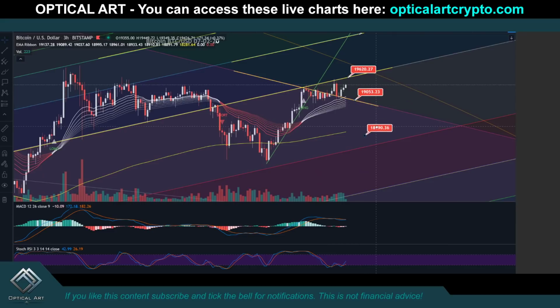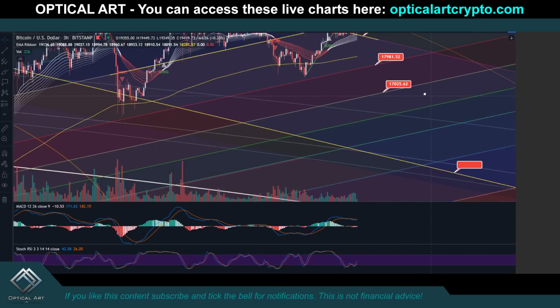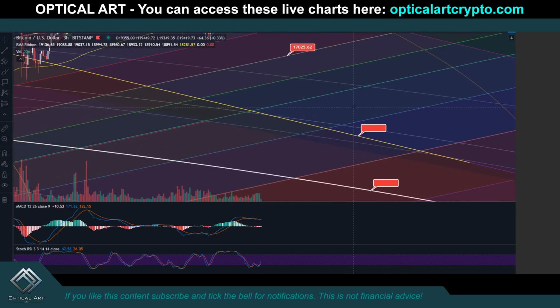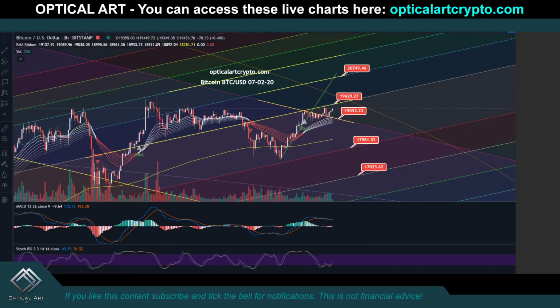If we drop, your next major support is going to be 17,981. If we drop below that, your next support will be 17,025. Down the road, if we drop lower, I will give you these price targets, but these are my buy-in points right here. But this gives you some targets to work with.